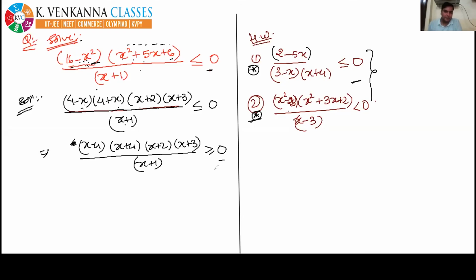What is the next step? Next step is equate each factor to 0 to get the critical points. So let's equate each factor. So here 4, here minus 4, here minus 2, here minus 3, and here minus 1. Next step is mark all the critical points on the number line.